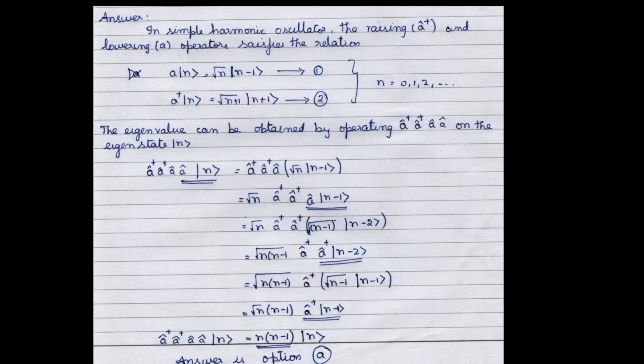By using equations 1 and 2 and by following the steps, you can find that the answer is n into n minus 1. If you have any trouble in following the steps, please write in the comment section.